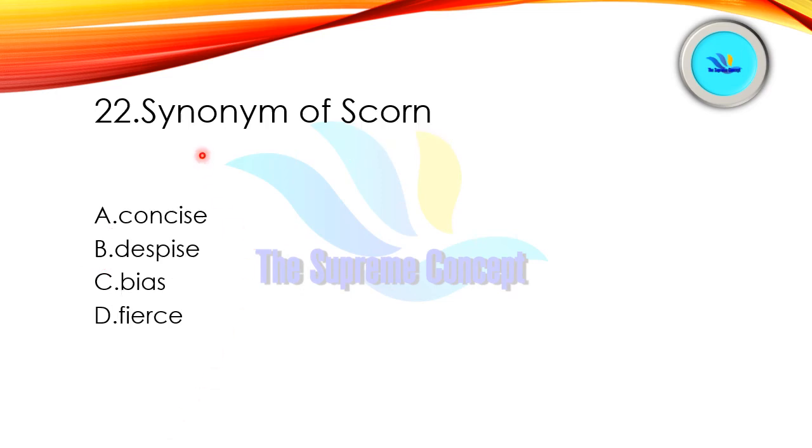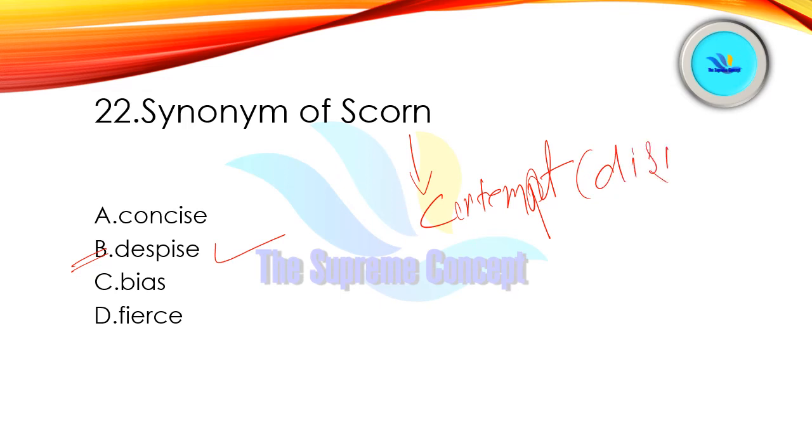Question number 22. Synonym of scorn: concise, despise, bias, fierce. Mark your answer. Yes, option number B is correct here. Despise, right? Scorn means contempt, that is disrespect towards something or somebody, right?